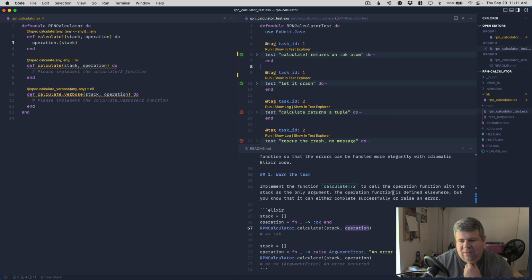It's like the operation function is defined elsewhere, but it can either complete successfully or raise an error. And this gets into, if the only way we express that a function can raise an exception is through an exclamation point in the function name, it kind of limits us when we're doing dynamic programming, like in this case when we're accepting a function to come in.